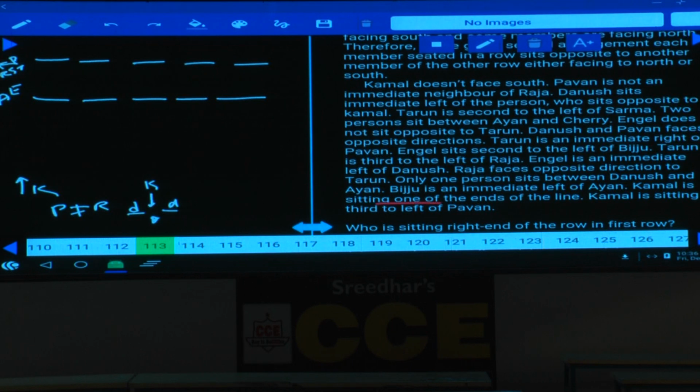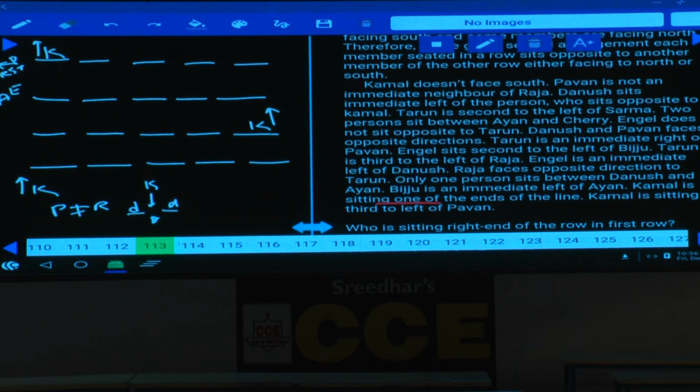As Kamal is at one of the ends of the line, Kamal is facing towards north. Now let us take Kamal at this place. This is one order. Then what is the second possibility here? Kamal can be at the right hand side as well, isn't it? There are 2 possibilities. The second one is 1, 2, 3, 4, 5. Here Kamal can face towards north.